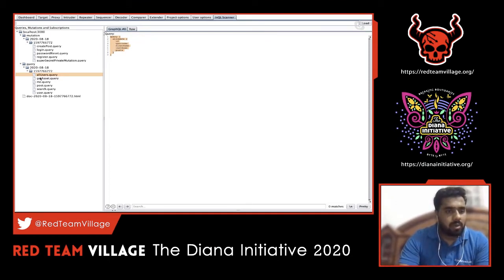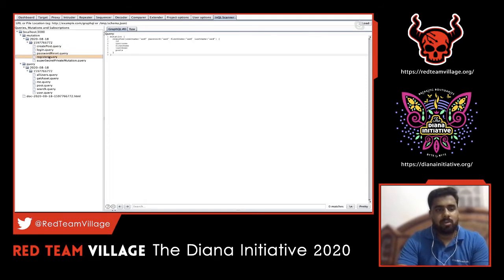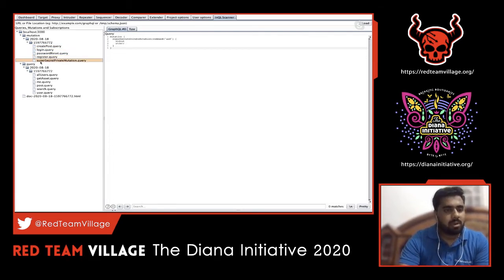So now we know how to craft a particular query with GraphQL. This is pretty important with respect to GraphQL, because the majority of the time a pen tester or bug bounty hunter would spend in any API would be on the crafting part. The mutations, again, are some of the POST requests or some sort of stitching activity requests. There is a request called super secret private mutation. This seems to be interesting, right? Since it's a vulnerable application, it is directly mentioned as super secret private mutation.